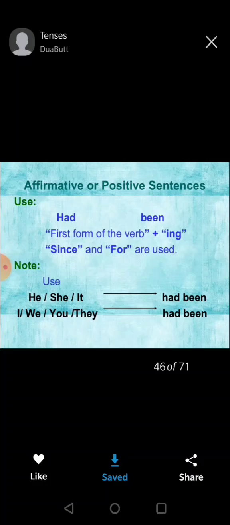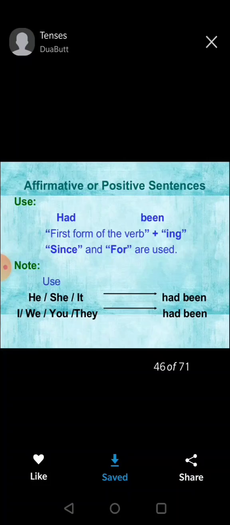But when you use since, we have to give the point of time. I have been playing on the computer since morning, since 2 o'clock, since 3 o'clock. I have been studying in APS since 2015. So this is the difference between since and for. So once again, for past perfect continuous tense, we use had been, first form of the verb plus ing, and since and for.